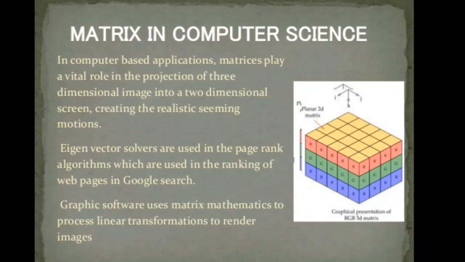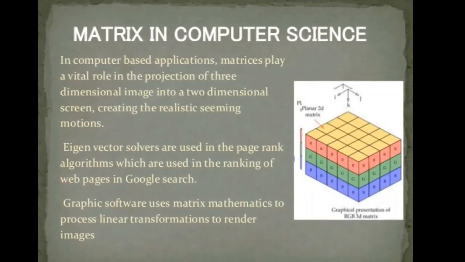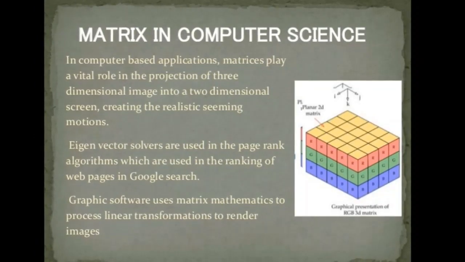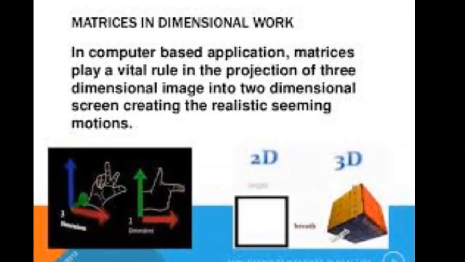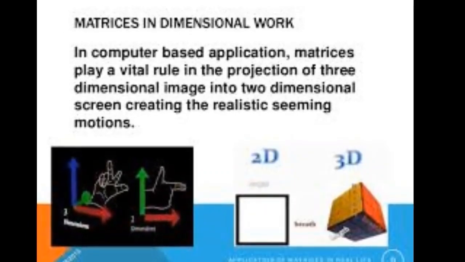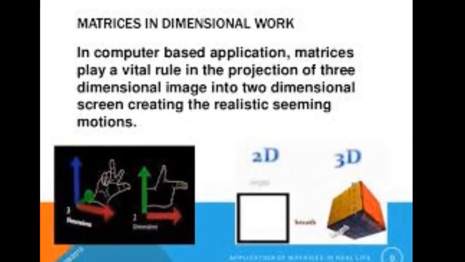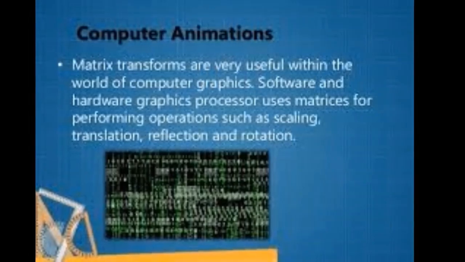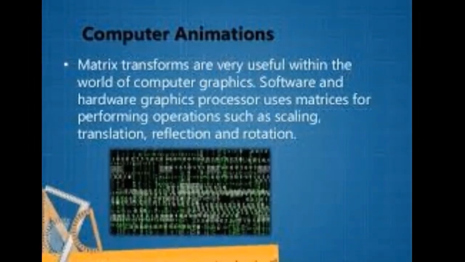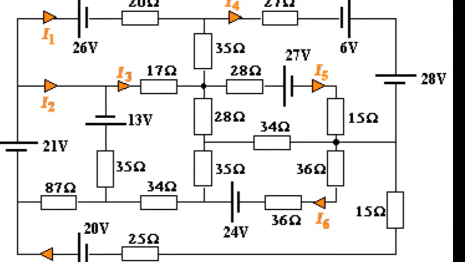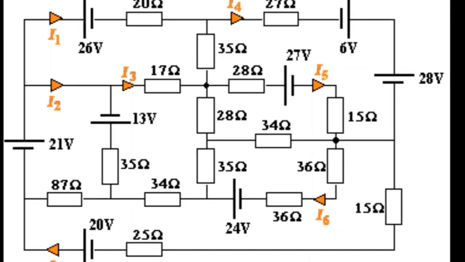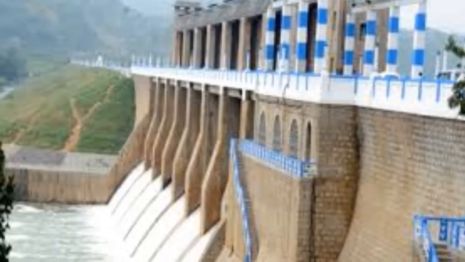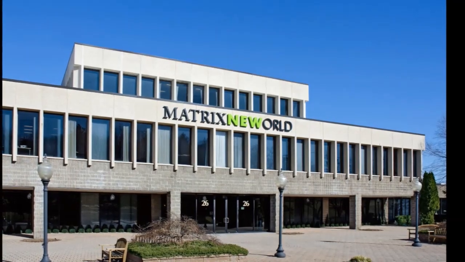Matrix has a very wide range of applications in many of the fields. Like in computer science, many of the graphics software uses matrix calculation to convert 2D images into 3D images. Coding for animation is done by the matrix. In electrical engineering, many complicated electrical circuits like loop current problems can be solved by matrix multiplication.